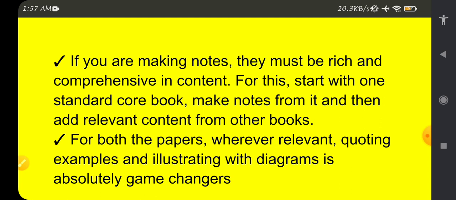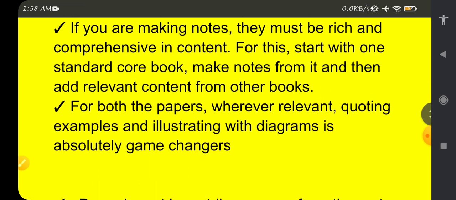Many students might know the answer very well, but if they do not present it with relevant quotations and examples of different types of cases or tribes or different cultures from different regions of the world, and without any diagrams, then the score will be very, very low. Therefore these things are game changers for anthropology.